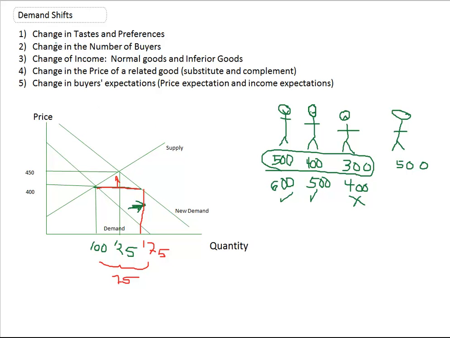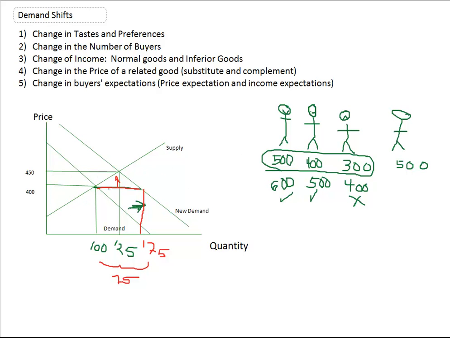And so let's go on to the next one, change in income. Let's say that we have higher income. So if it's a normal good, each one's willing to pay more. So instead of 500, 600, 400, 500. Here are their apartments. Now they're willing to pay more for apartments. It might be computers, or I'll get a second computer. So there's higher demand for computers. Computer prices can go up.